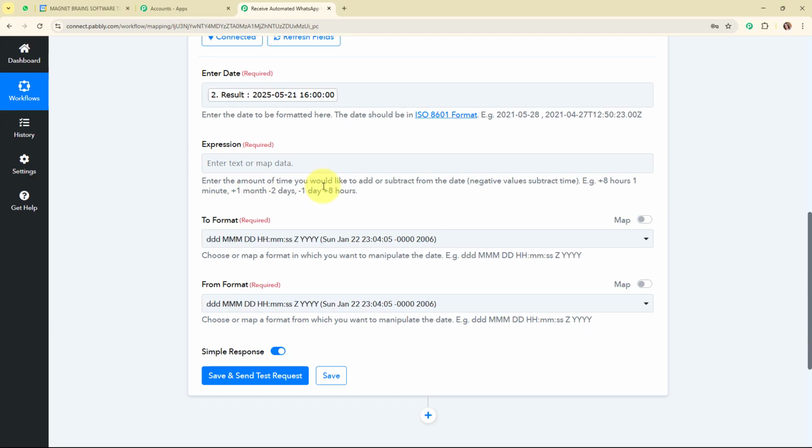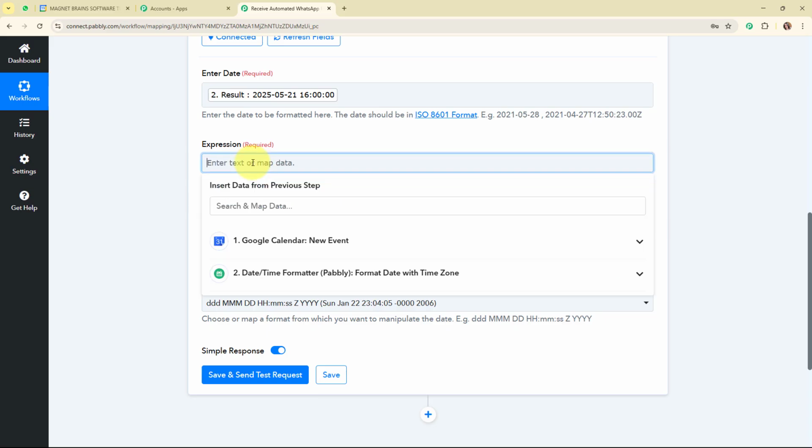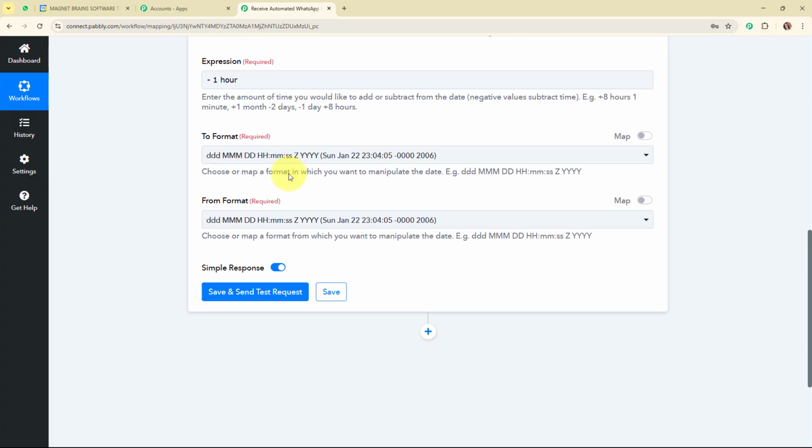So it says enter the amount of the time you would like to add or subtract from the date. Negative value subtracts the time. Example, plus 8 hours 1 minute or plus 1 month minus 2 days. So I want to subtract the 1 hour from this time. So I'm going to add the expression as minus 1 hour, and then here it is asking me to enter the to format and the from format.